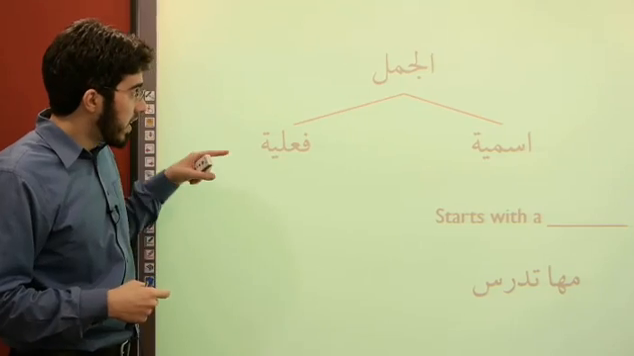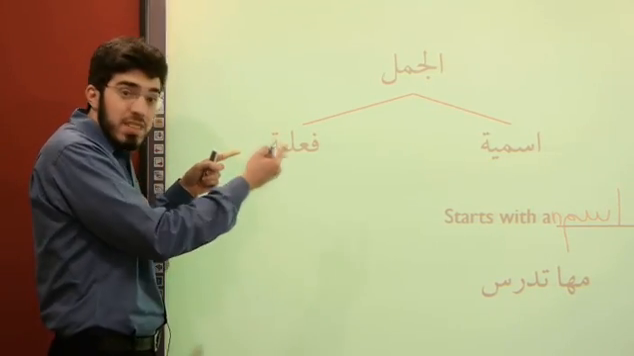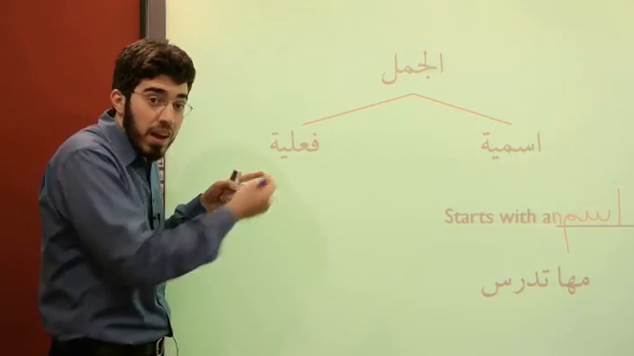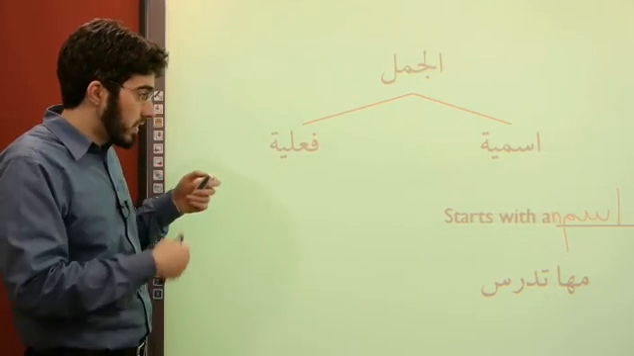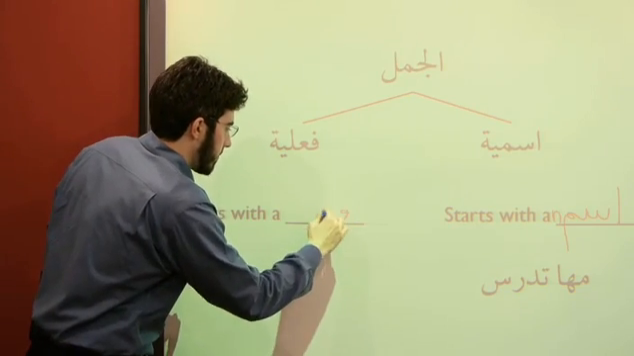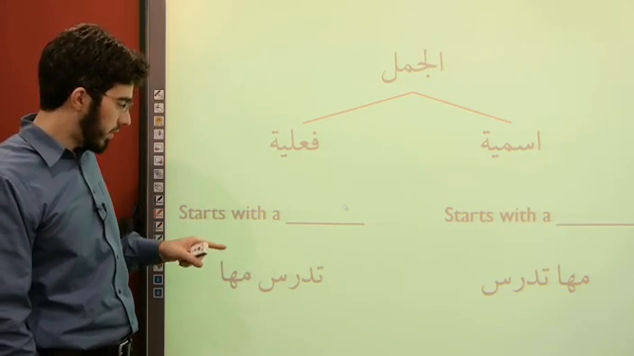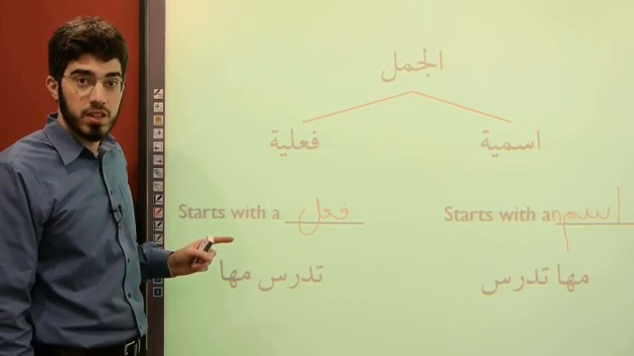Let's contrast that. A jumla could also be fi'liya, meaning a verbal sentence. Notice fi'liya is just like ismiya. It's an ism nisba, a word ascribed to a verb. And so that's something as simple as starting with a fi'l, not hard. And here's an example of a jumla fi'liya. We have tadrus Maha, meaning Maha studies.